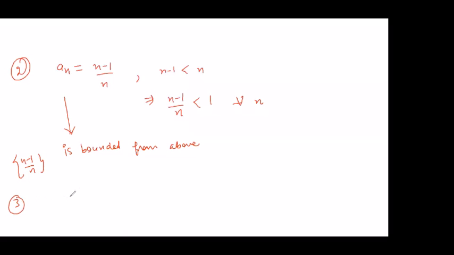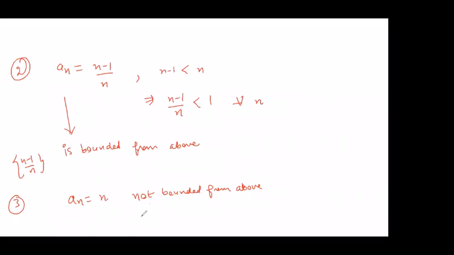One more example: say you take an equal to just n. Then this is not bounded from above. It's easy to see, right? There is no number which is going to be greater than or equal to all such terms.